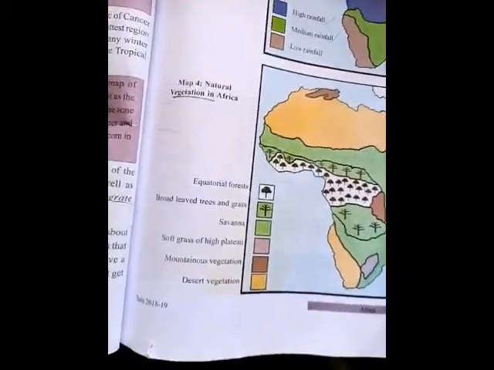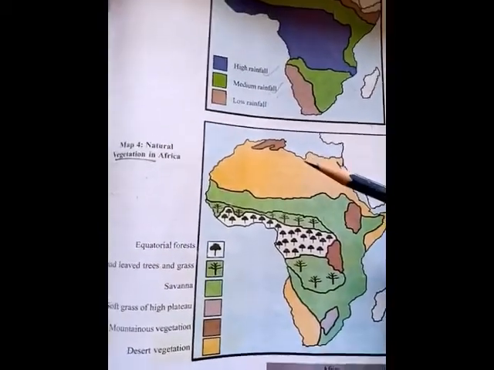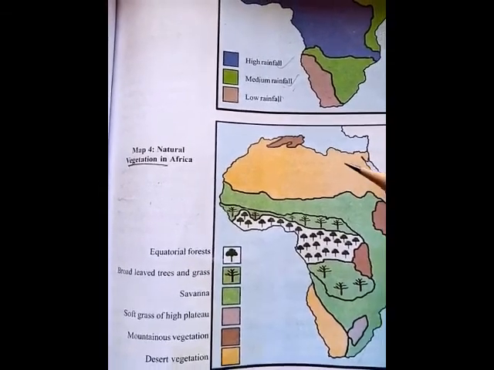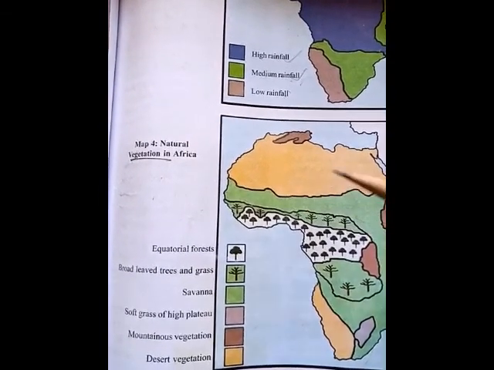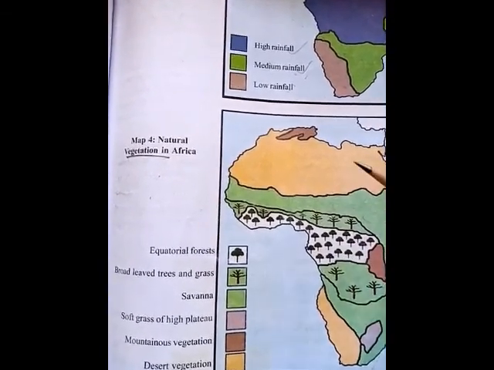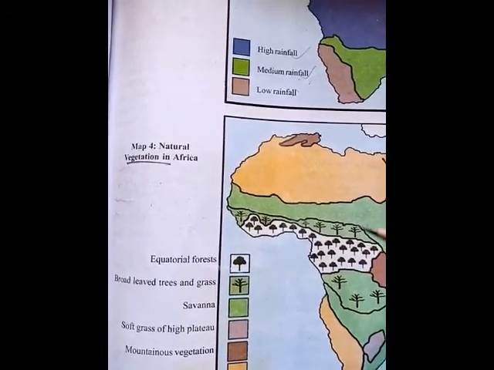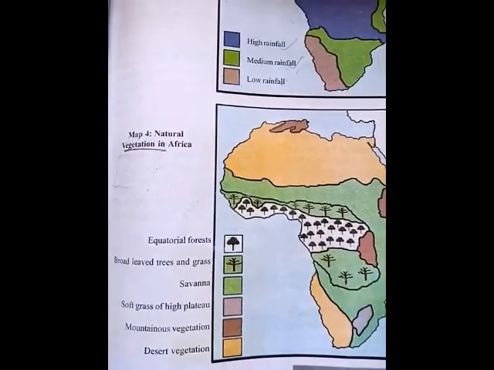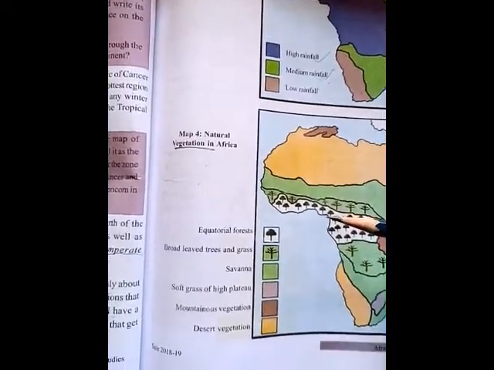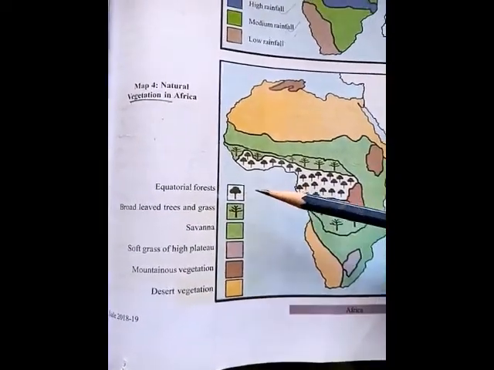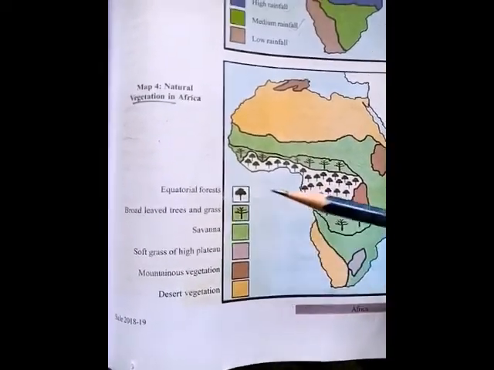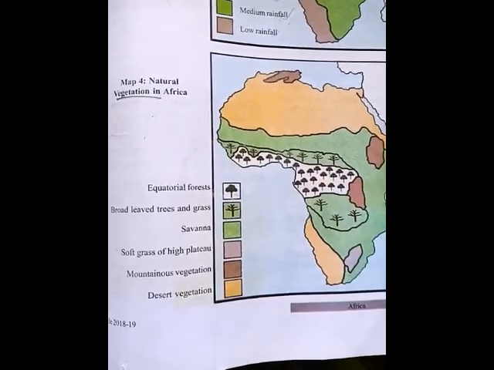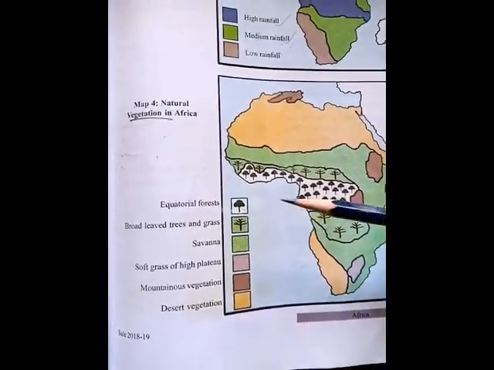And here you can look at map 4, natural vegetation in Africa. Already I told you what natural vegetation means: forest and agricultural lands in a specific area. See, where the tree-like indication is, that is equatorial forest, meaning dense forest, where forest areas are more.